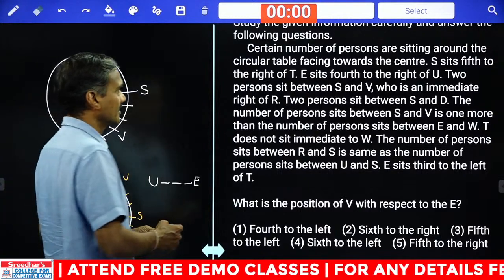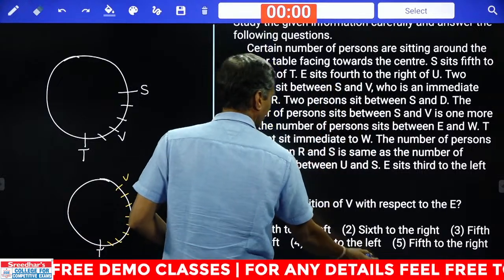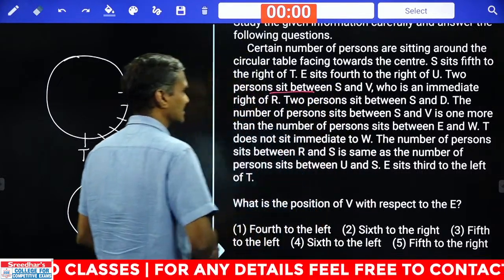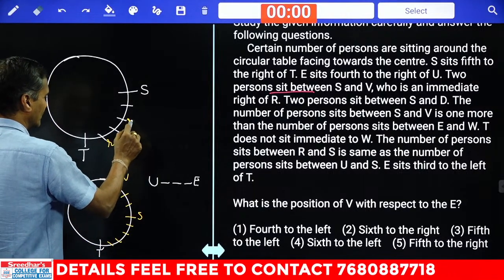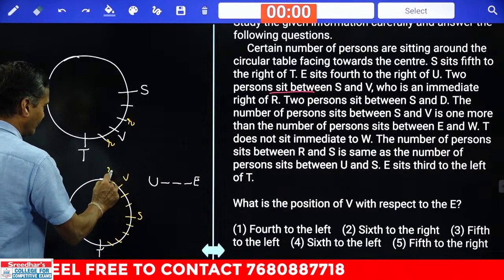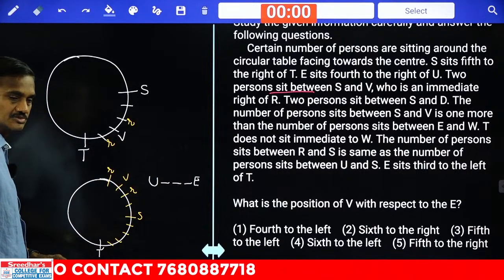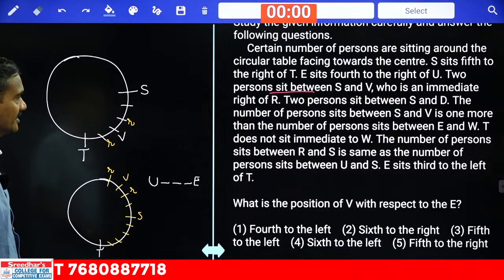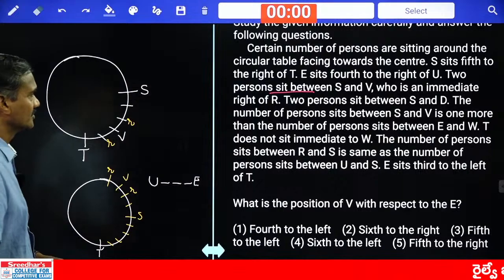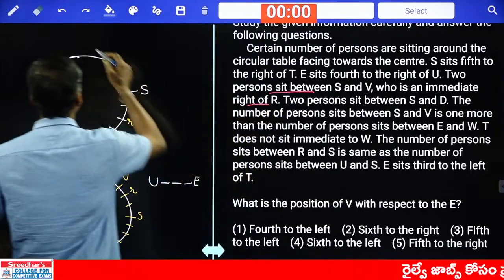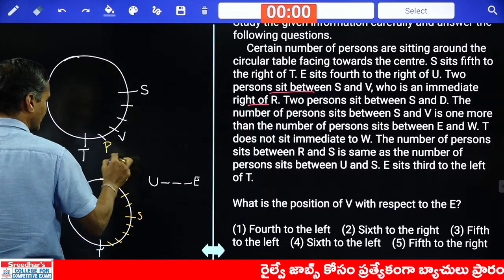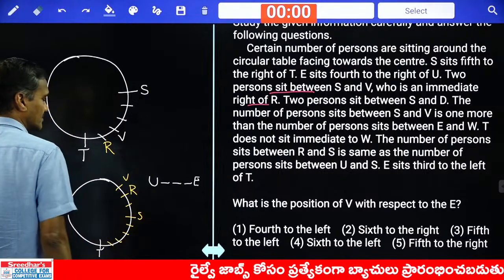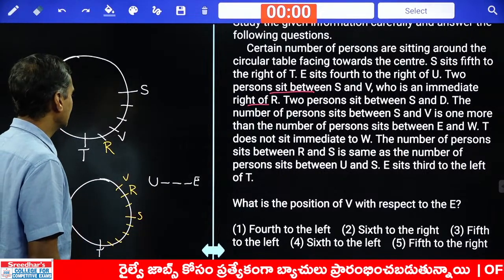E sits fourth to the right of U, and there are exactly 2 persons between S and V. V is an immediate neighbor of R, V and R. Now here also, V is an immediate neighbor of R. There are 2 possibilities in each of these cases. The next one, V is an immediate right of R, which is clearly given. As V is an immediate right of R, hence R is here. Clear? And 2 persons in between S and D.